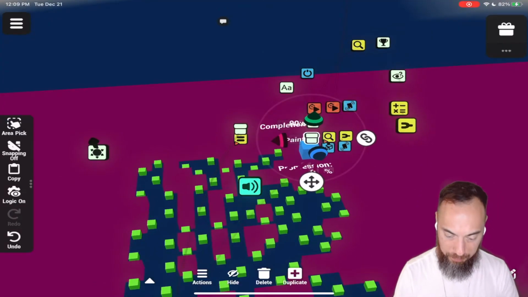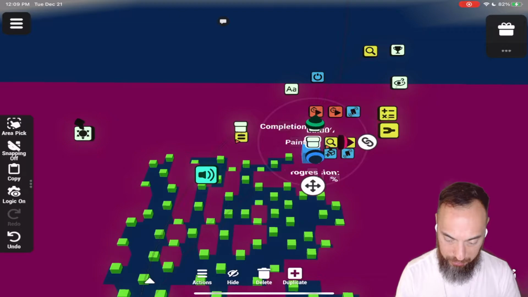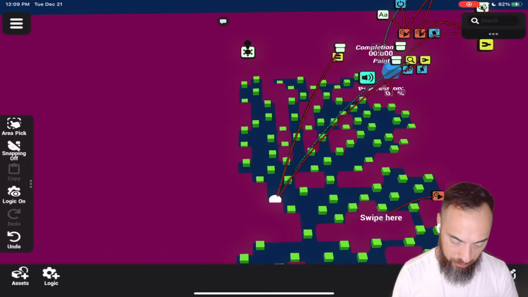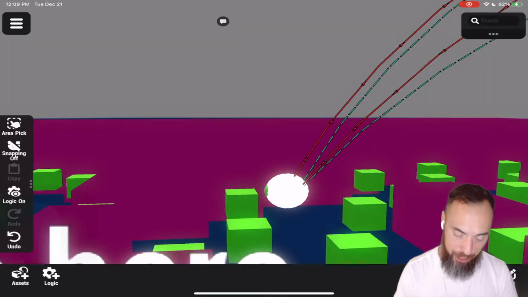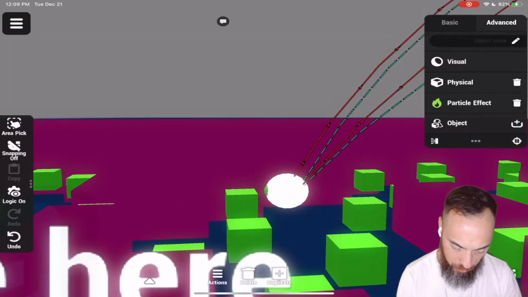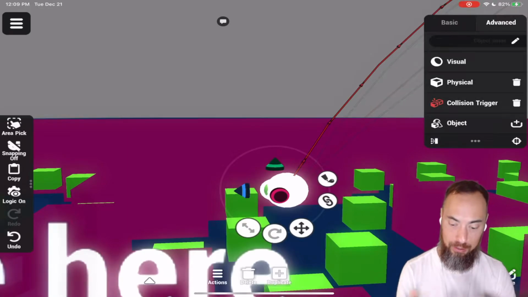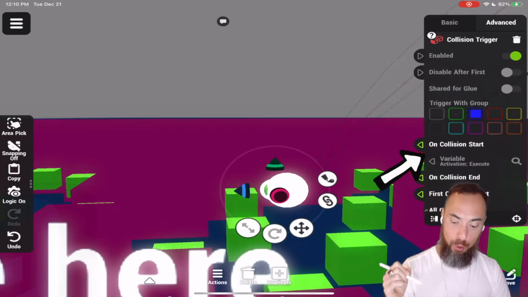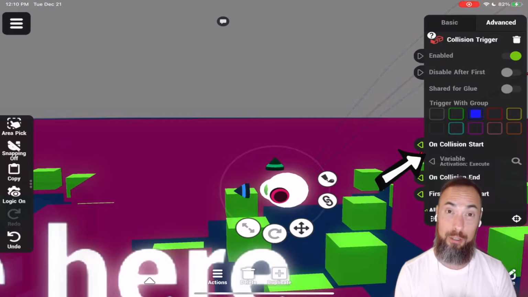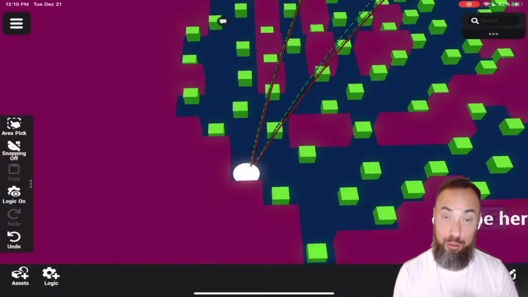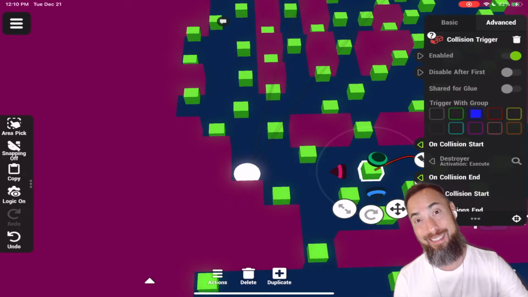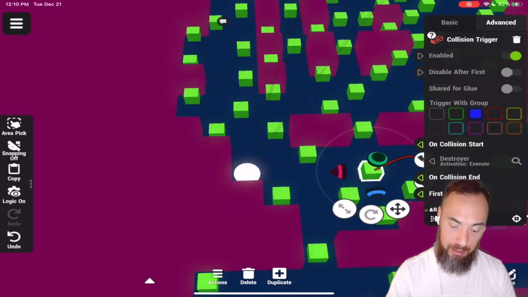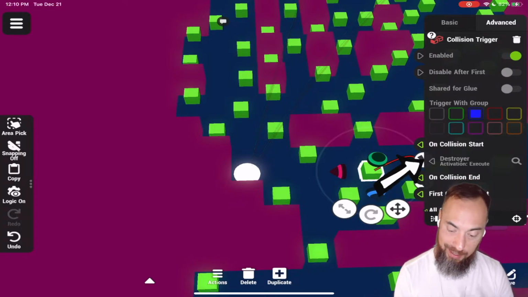So it looks like this is the painting object piece right here, this container. If we look into the character, we can see this character has a particle effect called paint. Inside the character, we can see this green little dot, which is a ball probably glued into it. We can see that there's a blue collision trigger with a collision start variable output. These green cubes inside have a trigger collision looking for that blue object. When the object inside the main character touches these green cubes, the green cube then destroys itself.